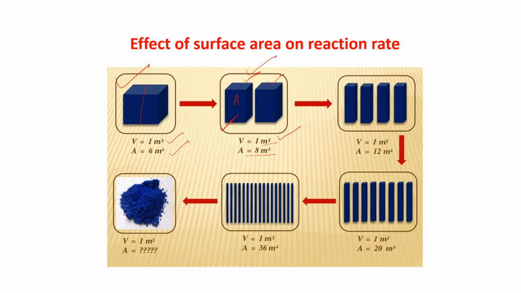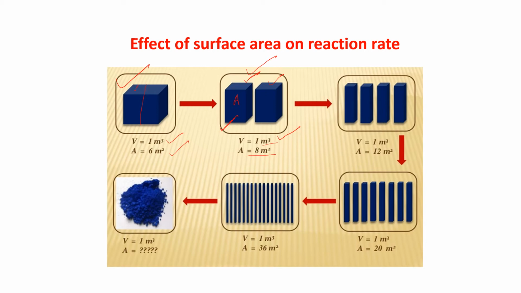Now on the other side I am dividing, so I get 4 faces of 1 into 0.5: one upper, one lower, one front, and one back.